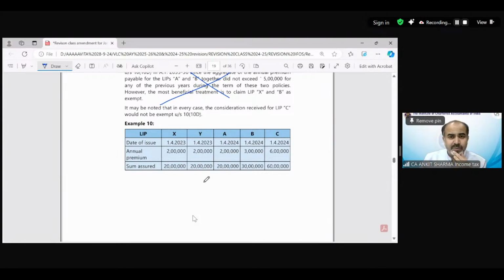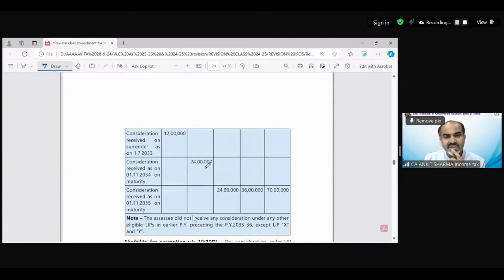So now we have two policies of X and Y. This is for 1/4/2023, and then we have 24/24/24. Consideration has been received thrice, in 33, in 34, and in 35.